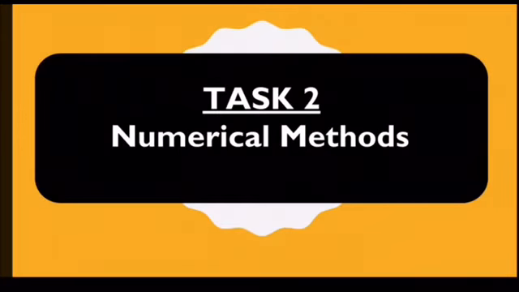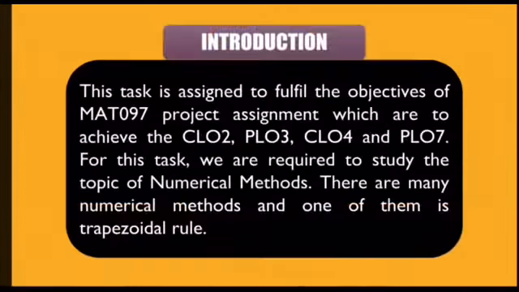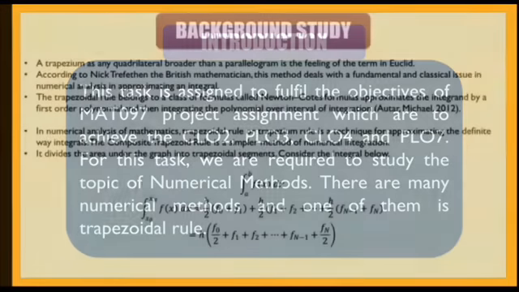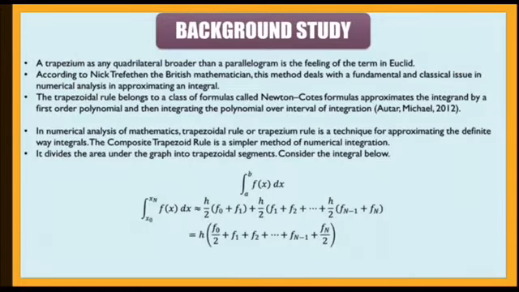Now, I will present a subtopic of the Math 097 project assignment, which is task 2. And our title for task 2 is the trapezoidal rule. Task 2, numerical methods. There are many types of numerical methods such as Simpson's rule, Newton-Raphson method, and lastly the trapezoidal rule. The trapezoidal rule, or another name, the trapezium rule, is quite related to a trapezium shape.